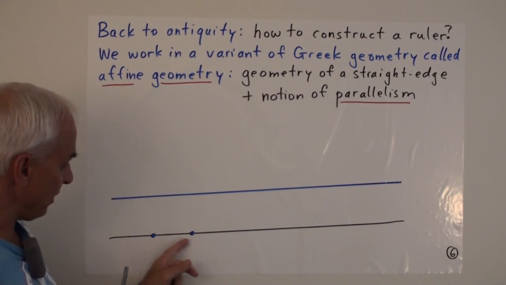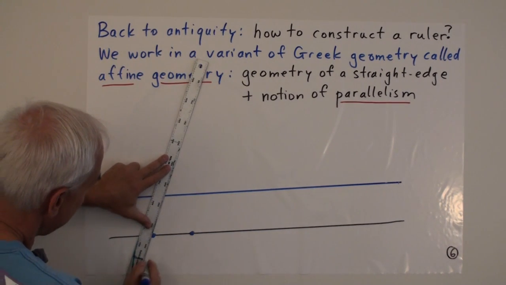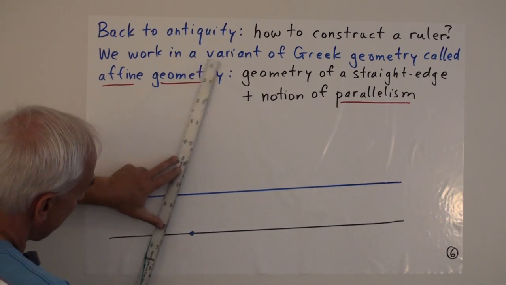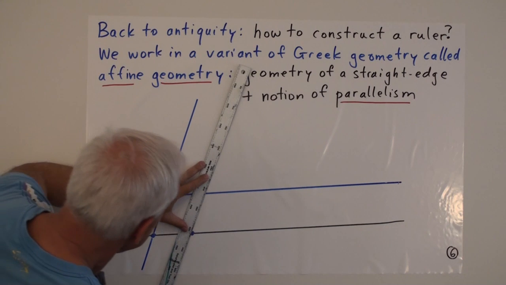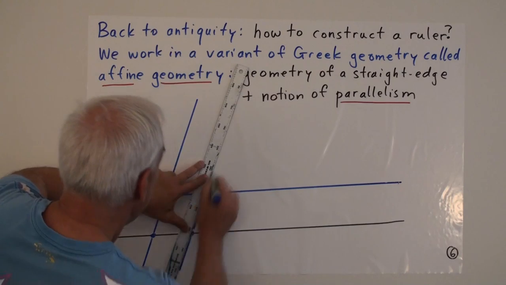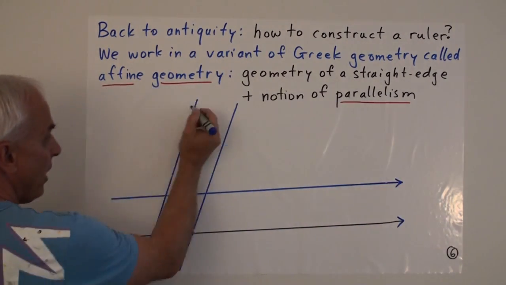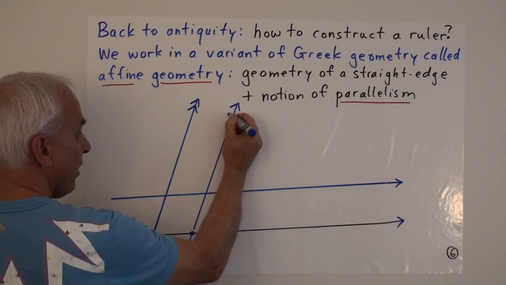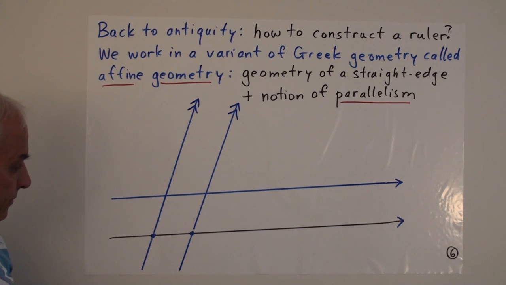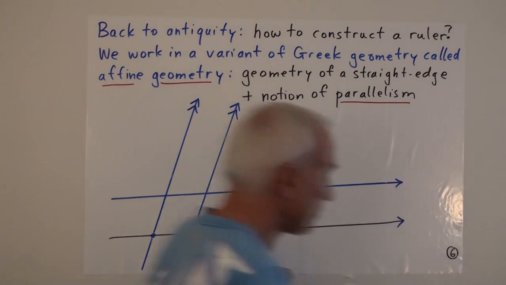And now I'm going to take these 2 points, and through the first one I'm going to draw another line. And it doesn't really matter where it is. And then I'm going to draw a line that's parallel to that one through this second point. Like that, all right? So these 2 lines are parallel, and these 2 lines are parallel, which we'll denote with these double arrows. All right, and now we want to make a ruler. How are we going to do that? Well, I'm going to draw some more parallel lines.